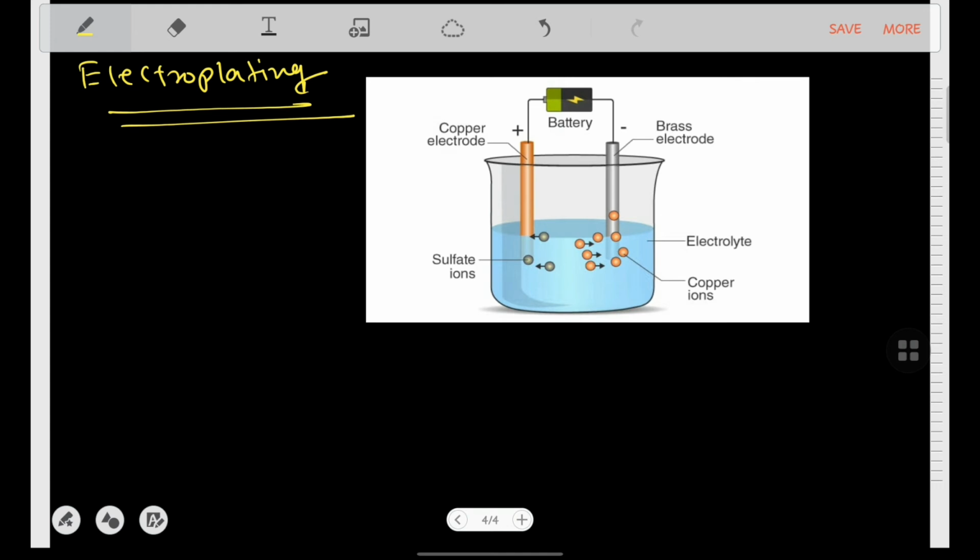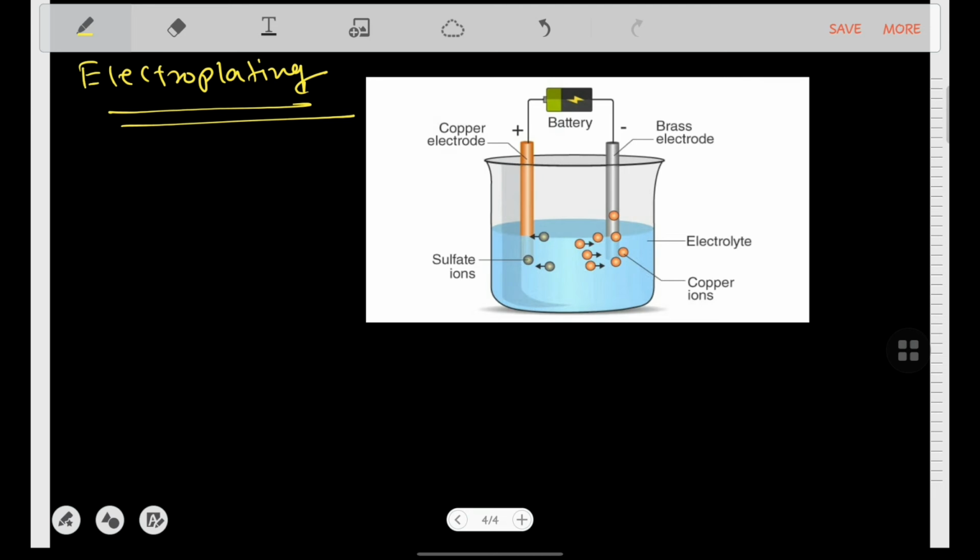Suppose that for depositing gold over a material, an electrolyte containing gold must be chosen. Of the two electrodes, one is a cathode and one is an anode. For gold electroplating, one electrode should be gold and the other electrode needs to be the material on which gold is coated. Now suppose we have taken the example of a brass electrode, where copper needs to be overlaid. We need to talk about the electroplating of copper.